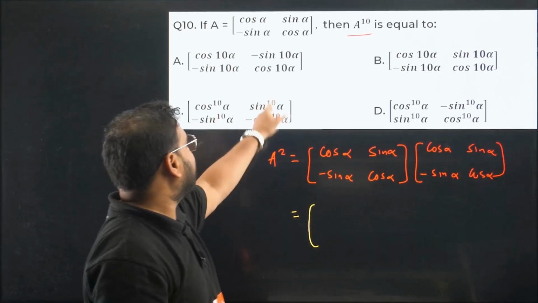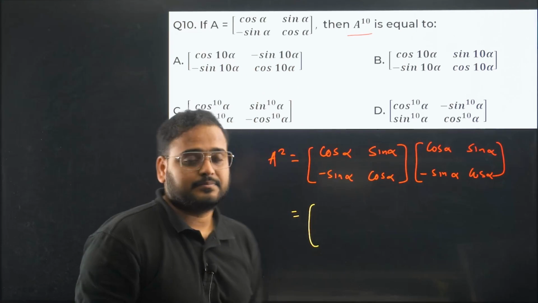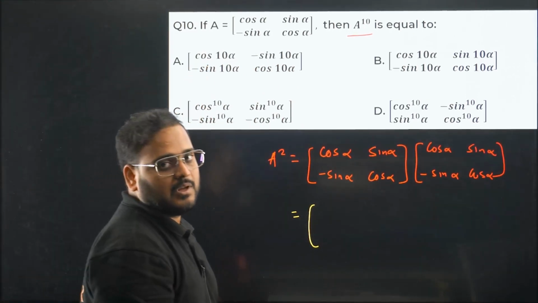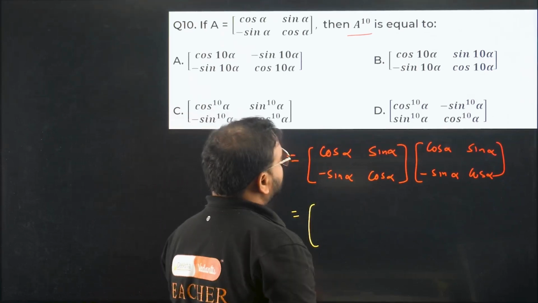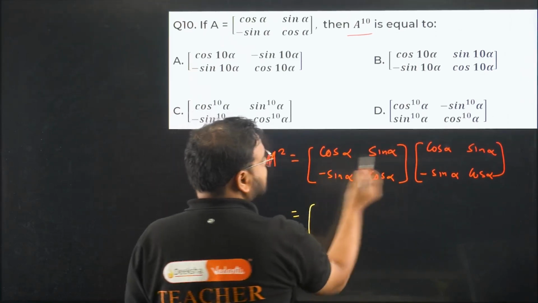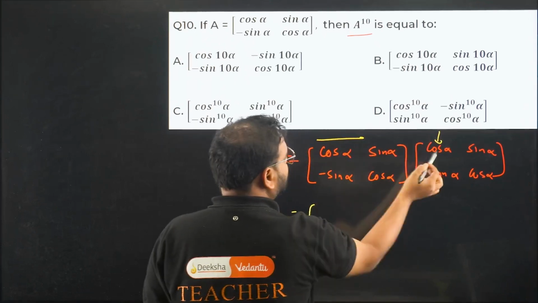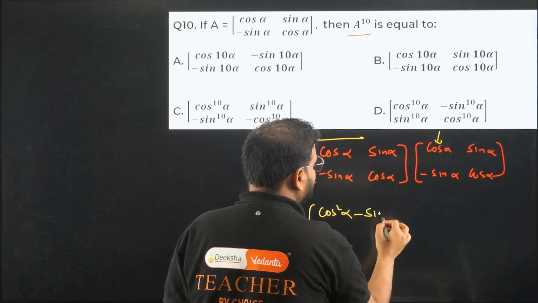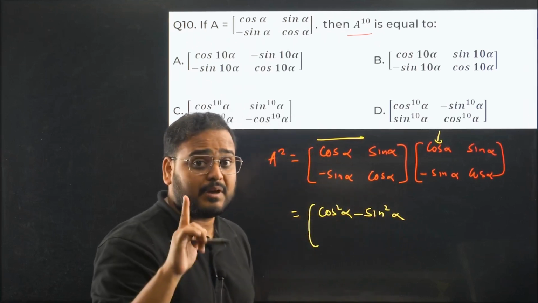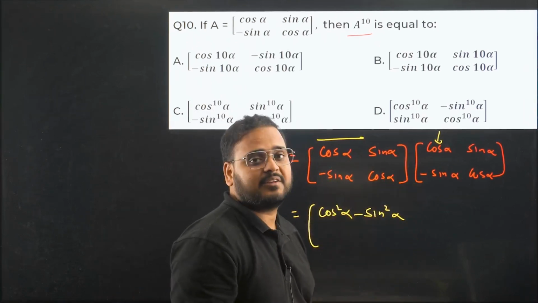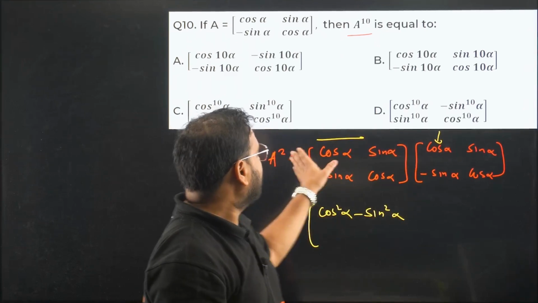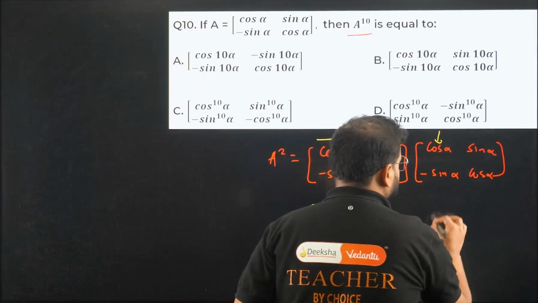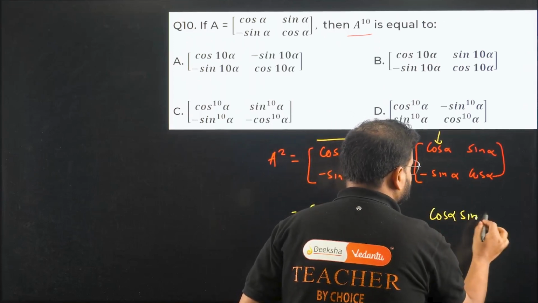Here we have powers of 10 for the value, and here we have multiples of 10 in the angle. Okay? Got it? So let's start. Cos into cos, row to column. Cos into cos is cos square alpha. Sin into minus sin, how much is that? Minus sin square alpha. This is my first term: cos square alpha minus sin square alpha. Next up, what do we have? Column again, so row to column. Second one we'll take cos alpha into sin alpha. How much is that? Cos alpha sin alpha.